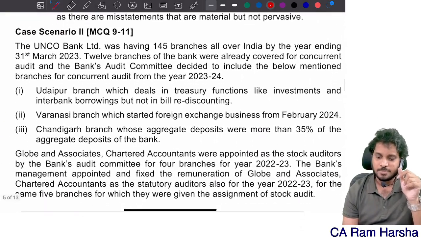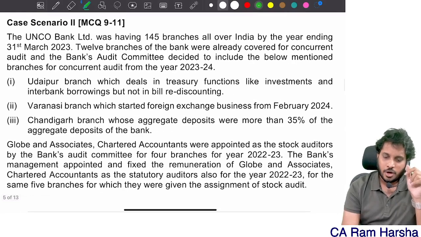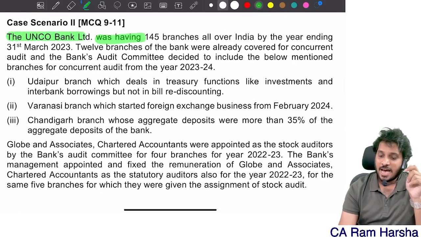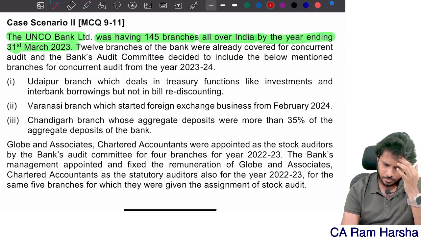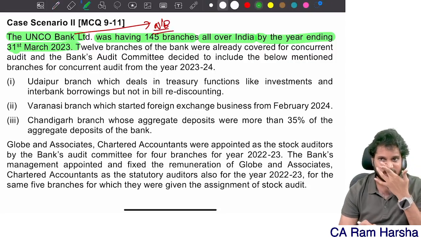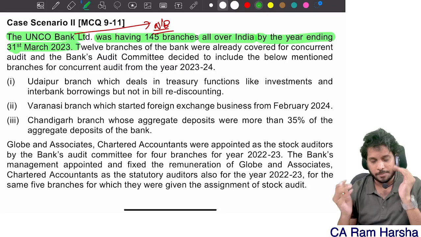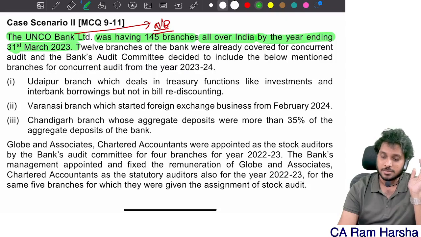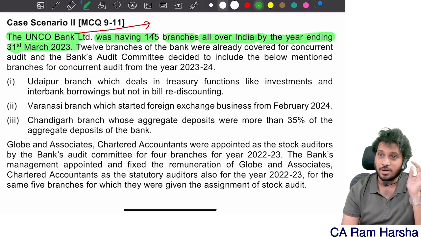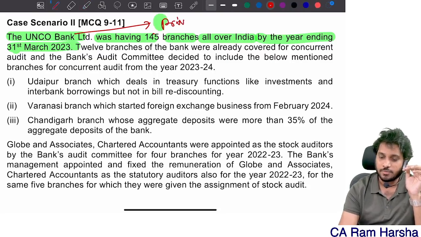Next, case number 2. The UNCO Bank was having 145 branches all over India by the year ending 31st March 2023. If nothing is given, assume that it is a nationalized bank. No, private sector banks, other banking companies. Assume that it is another banking company. If it is a nationalized bank or government bank, they will give you. So if nothing is given, we assume what? The private sector bank.